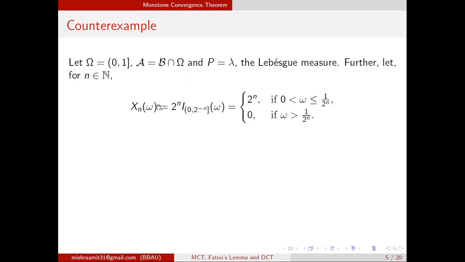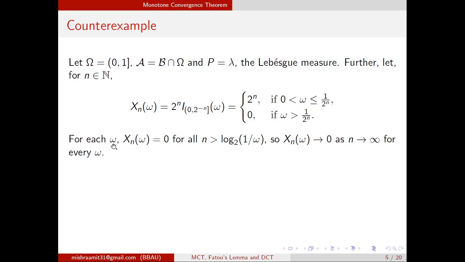Then we define Xn(omega), which is nothing but 2 to the power n times the indicator function of (0, 2 to the power minus n) at omega. That means it takes value 2 to the power n if omega is lying between 0 and 1 by 2 to the power n, and it takes value 0 if omega is bigger than 1 upon 2 to the power n. So you can see here, if omega is bigger than 1 upon 2 to the power n, so we can write 2 to the power n greater than 1 by omega, or if I take log, then n is greater than log base 2 of 1 by omega, then Xn(omega) is 0.